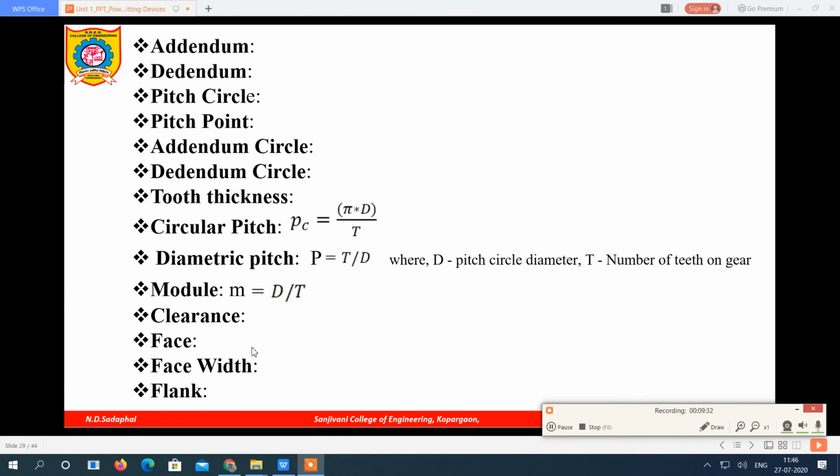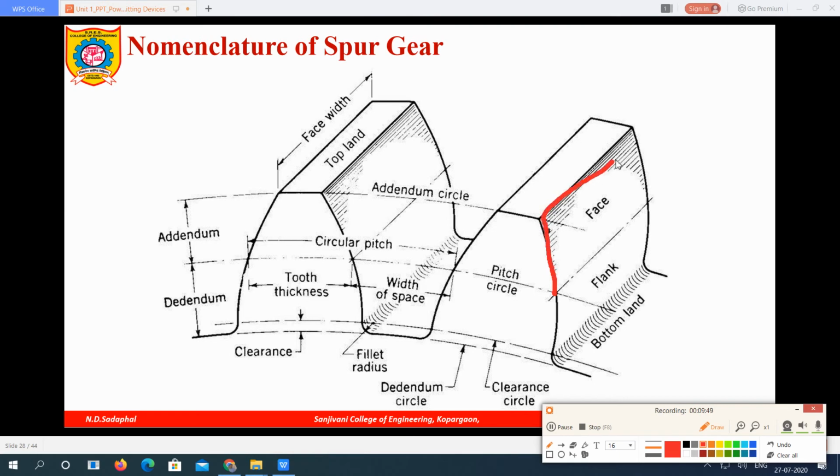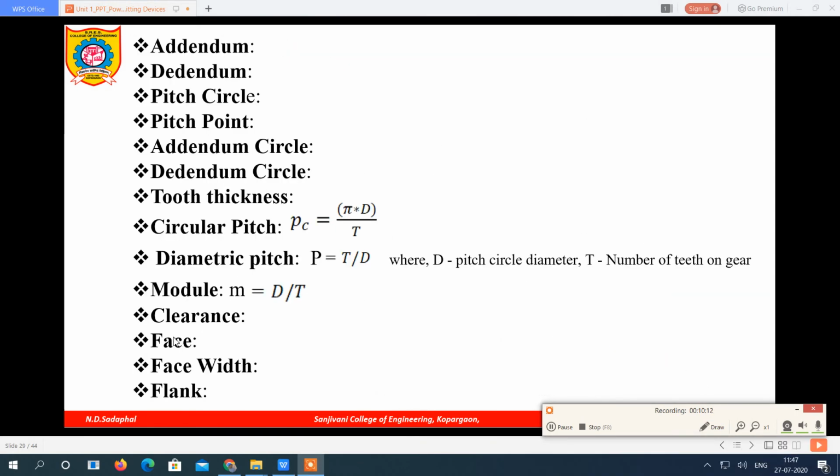Then what is the face? Now you can see here, it is the distance above the pitch circle up to the top of the teeth. This portion is called the face. And the distance below the pitch circle up to the bottom of the teeth is called the flank. Above pitch circle, face; below pitch circle, flank. So face and flank are over.